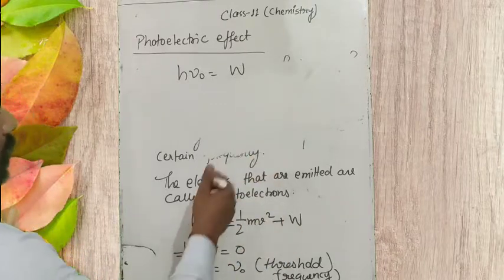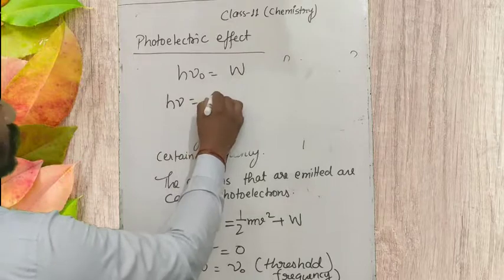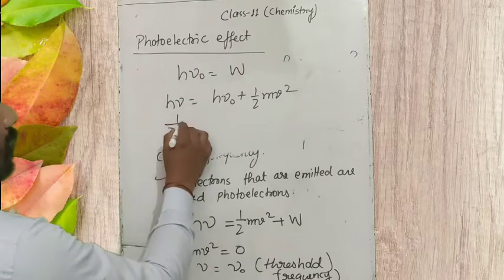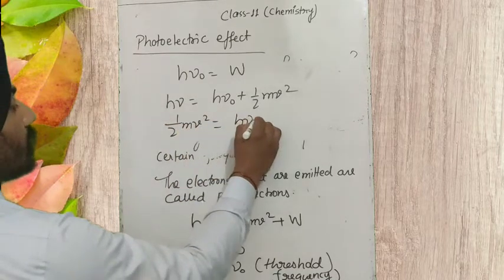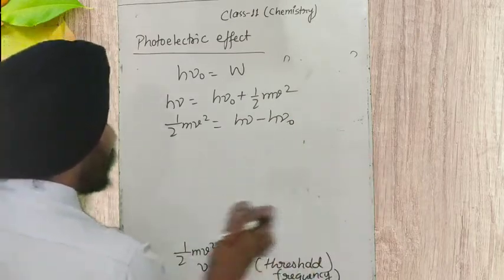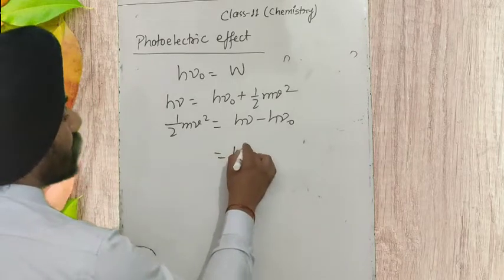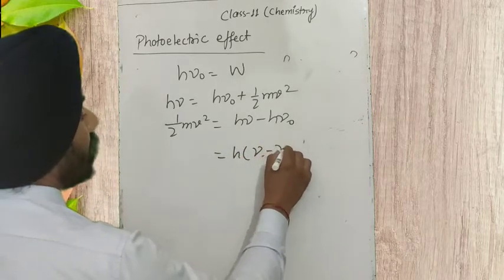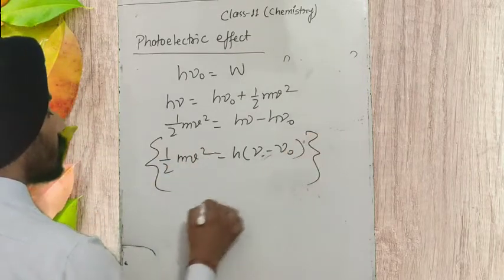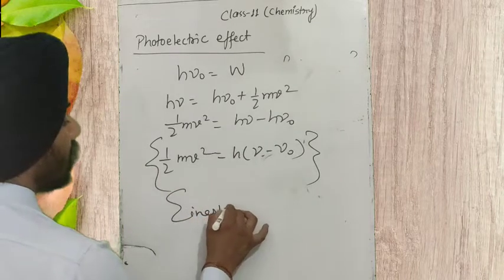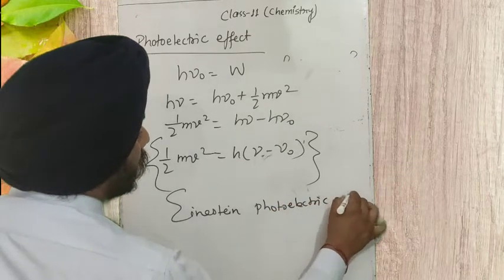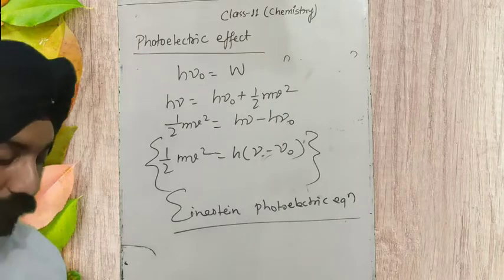So keeping this value of W, we have h nu is equal to h nu naught plus half mv square. Half mv square we can calculate here, that is equal to h nu minus h nu naught. From which we can take h as common, and what is left inside is nu minus nu naught. So half mv square is equal to h times nu minus nu naught, and this is called Einstein's photoelectric equation. Okay, it's very simple.